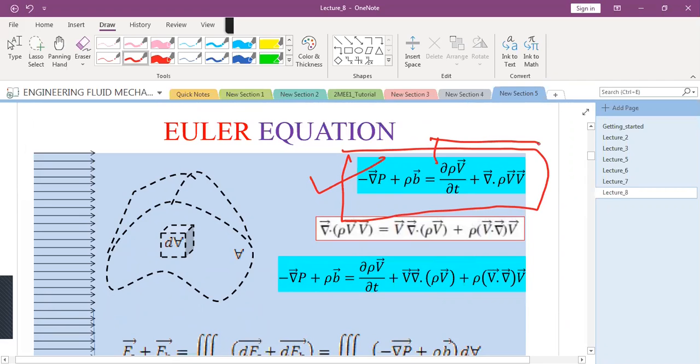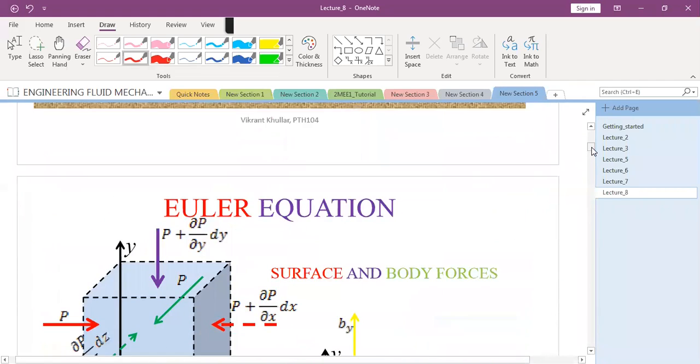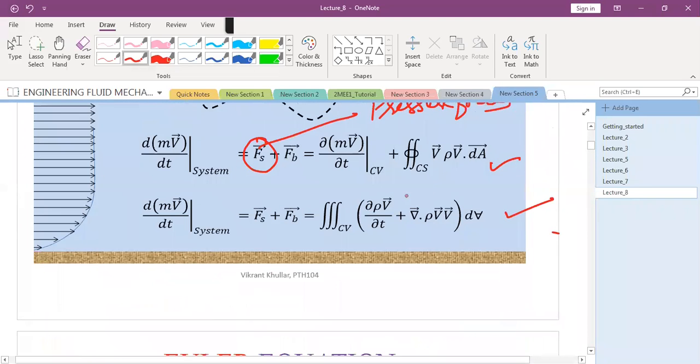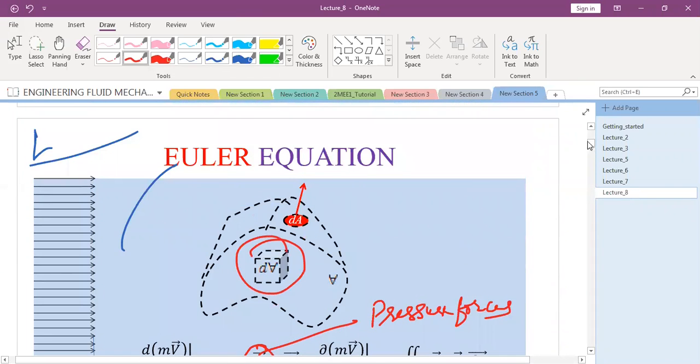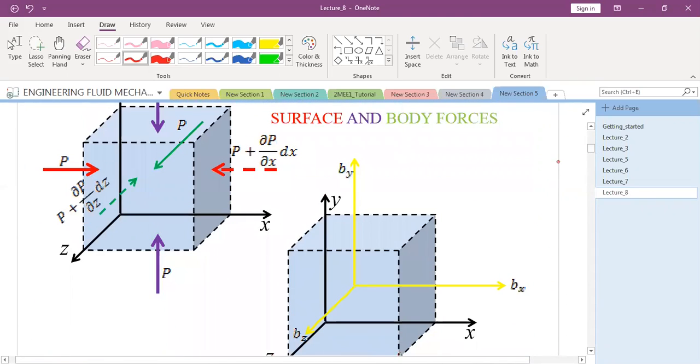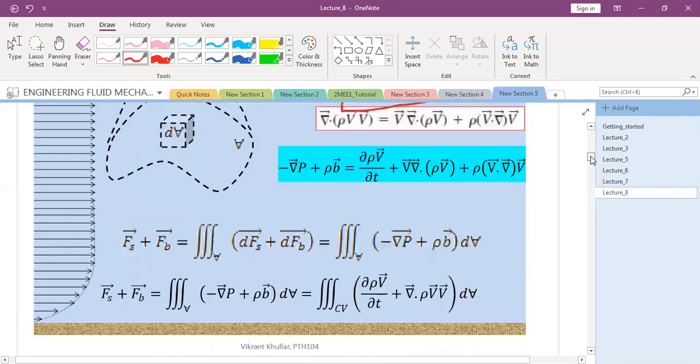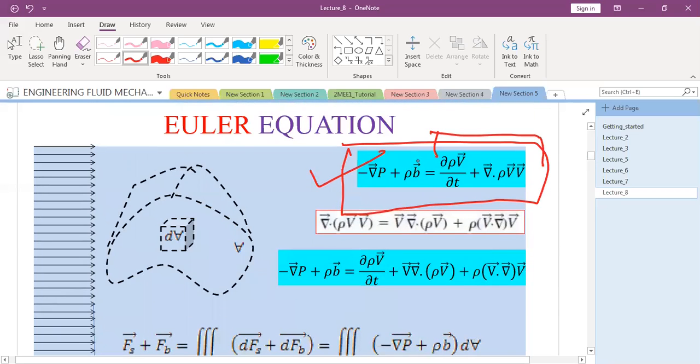The right hand side was simple, which came from applying the Gauss divergence theorem, which you already know. The left hand side we got by simply analyzing a differentially small control volume. Please remember this differentially small control volume was analyzed. We found that if we have the sum of all forces in X, Y, and Z directions, it should be equal to effectively this term. This includes the pressure force term and this includes the body force term.